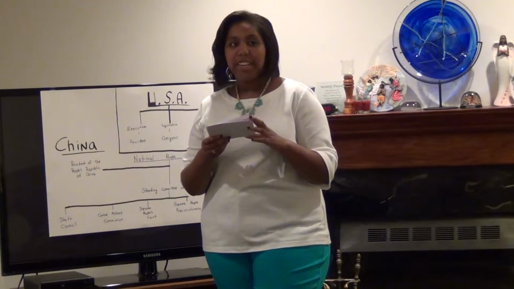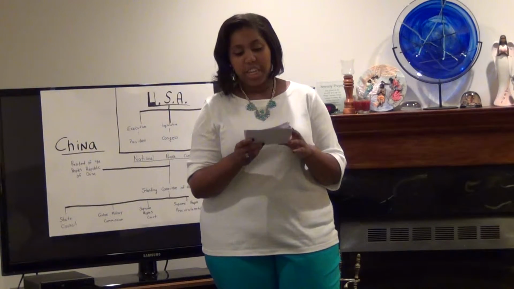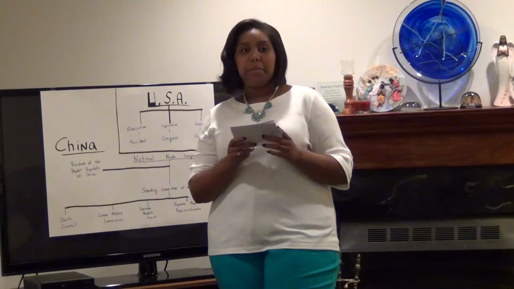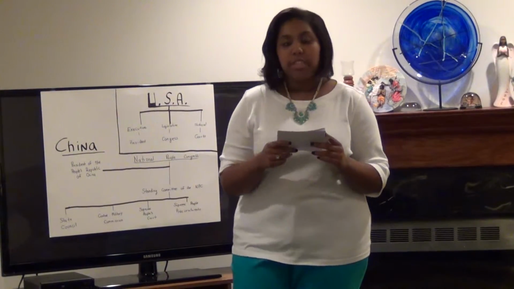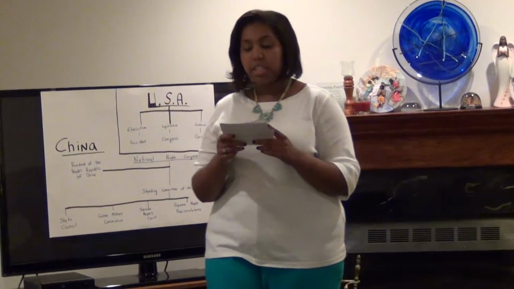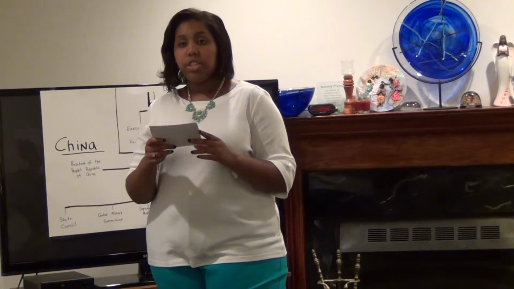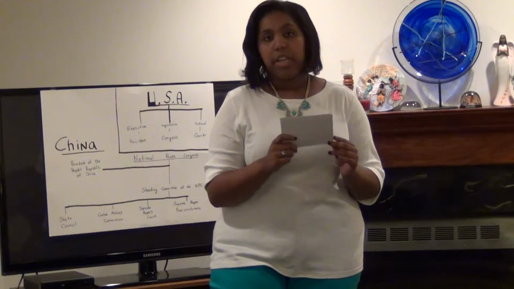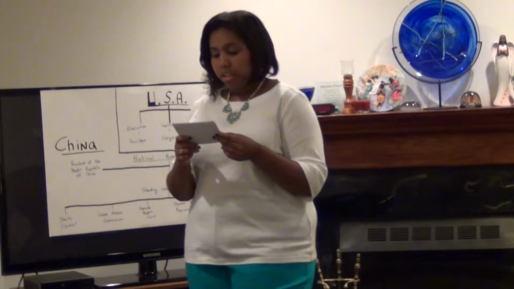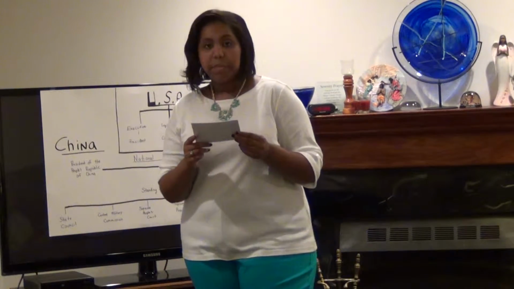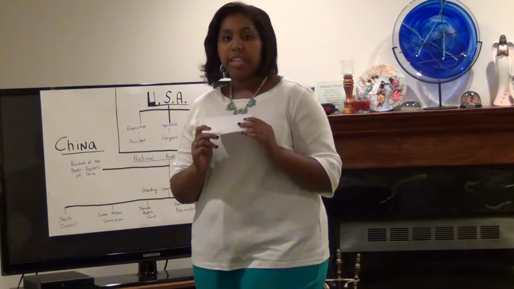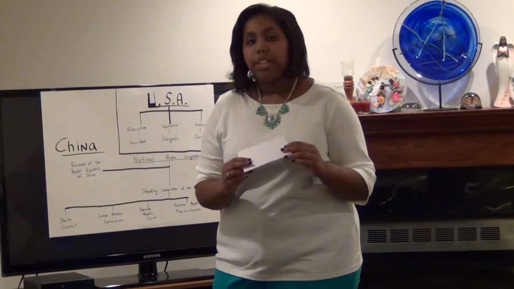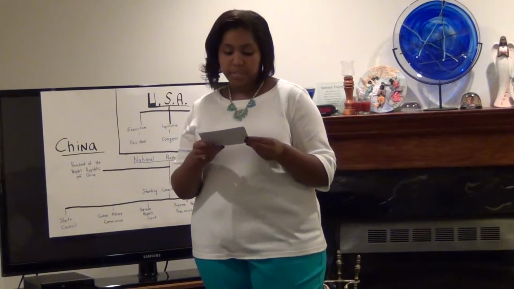Today I am presenting an informational speech on the Republic of China and the United States of America's government. Do any of you know what a communist state and a democracy government are? A communist state is a system in which the state plans and controls the economy and a single, often party, holds power. A democracy is a system of government in which power is vested in the people who rule either directly or freely through representatives.